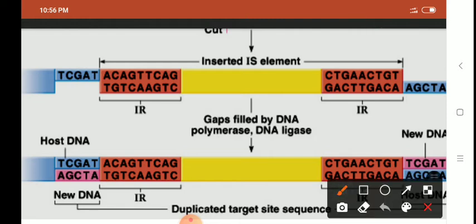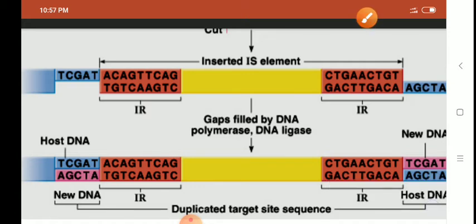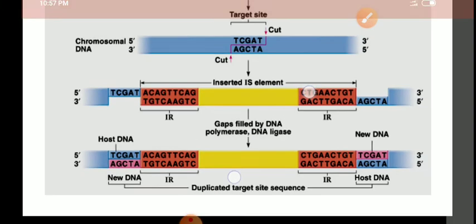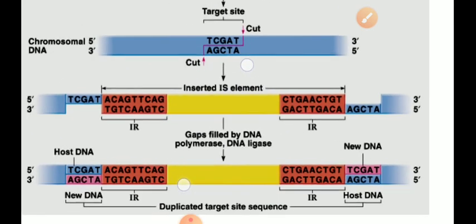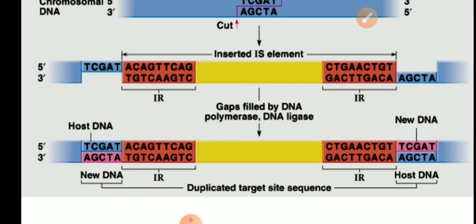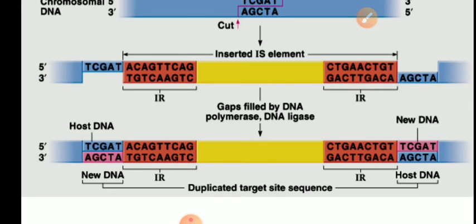Now these are the staggered ends, single stranded ends. The blue color is host DNA. So new DNA is synthesized by the action of enzyme DNA polymerase. You can see against the blue colored host DNA, in the pink color we have shown new DNA has been synthesized. By which enzyme?